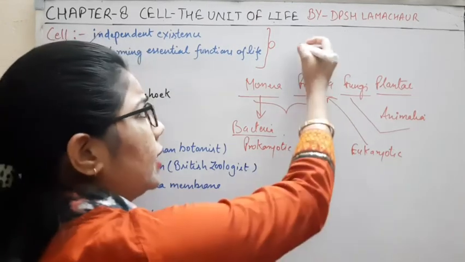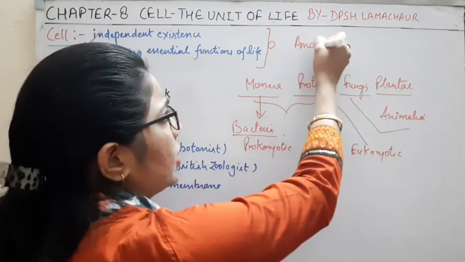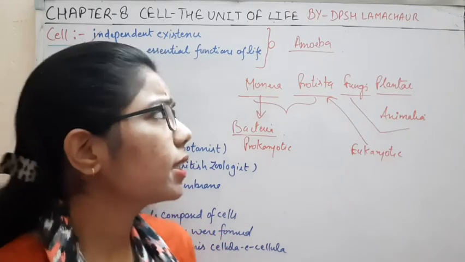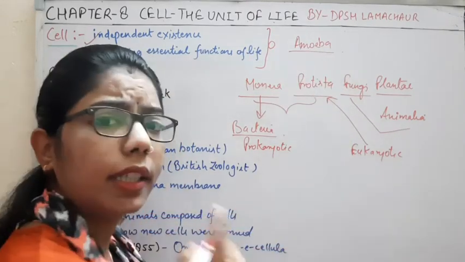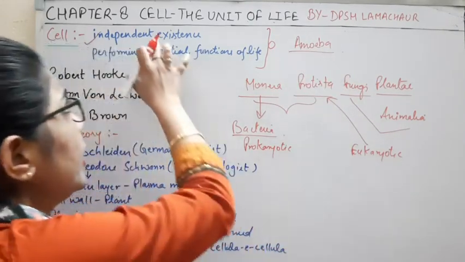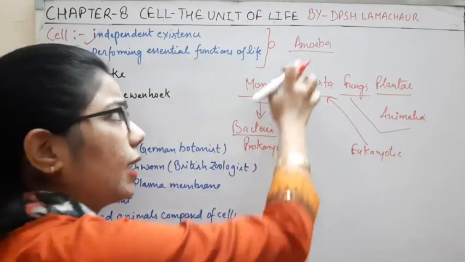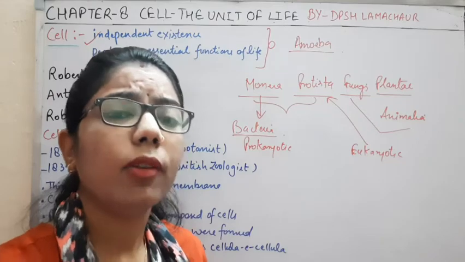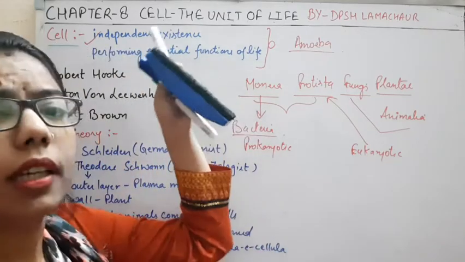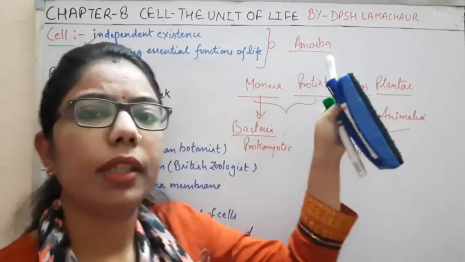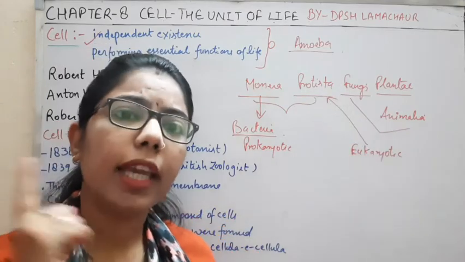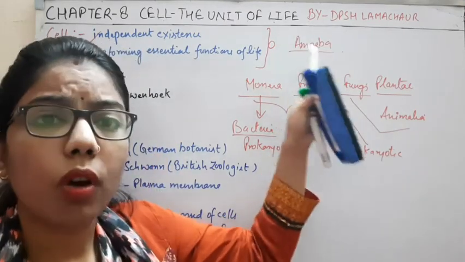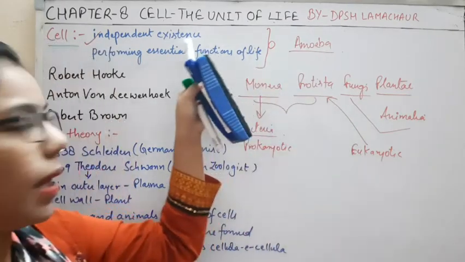Still, if you take the example of amoeba, amoeba is a unicellular organism, and it has the ability to live independently. So we can say that anything which can exist independently can be a cell, whether it is unicellular or multicellular. Both follow the same parameter.